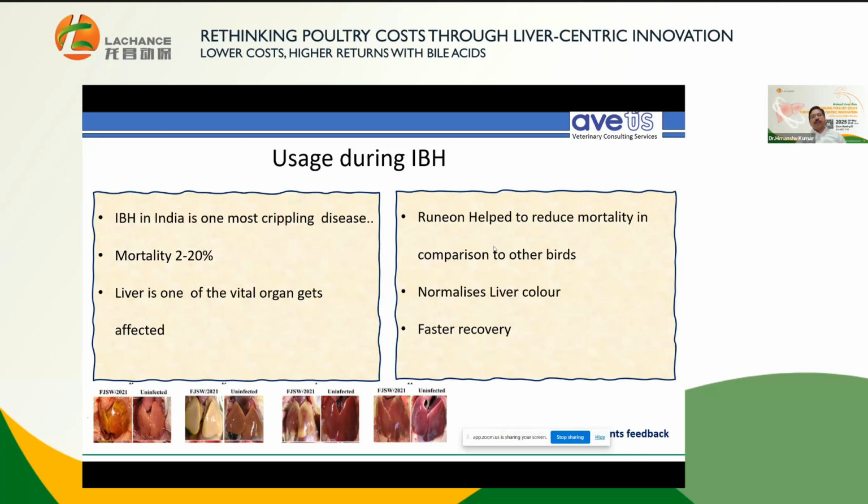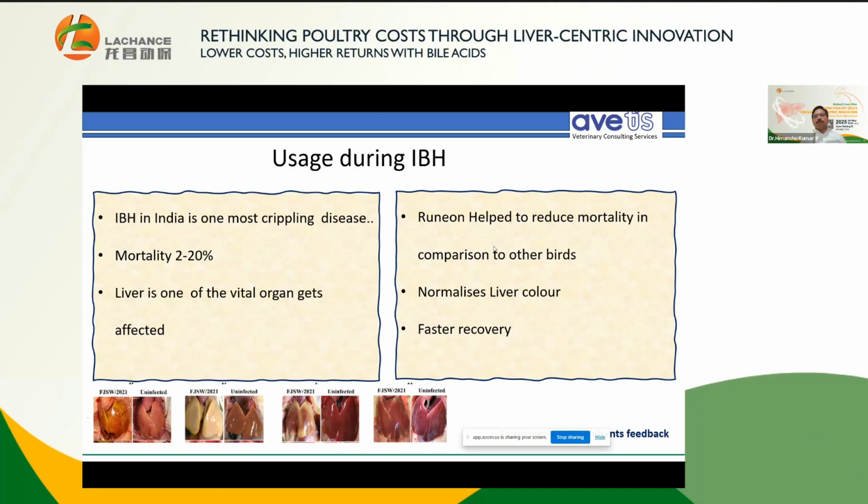And in IBH, the liver gets affected. Obviously, this Runion or the bile acid is not going to protect against IBH or adenovirus, because no medicament is very effective against the virus. But the organ which is most affected is the liver. If the liver and kidney are taken care of, the impact of the IBH used to be less. This we have seen with a few of the big integrators. We didn't initially promote this.